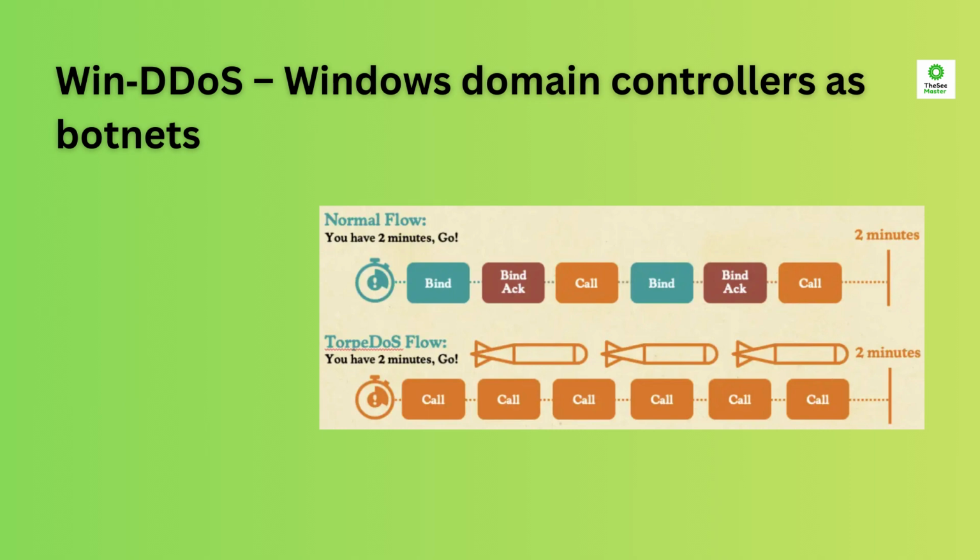Mitigations include applying Microsoft patches for the cited CVEs, restricting LDAP and RPC access to trusted networks, implementing rate limiting on authentication services, and monitoring for unusual referral lists or traffic spikes. Don't expose domain controllers directly to the internet. Place them behind firewalls and VPNs, and consider using dedicated DDoS mitigation appliances at the network edge.